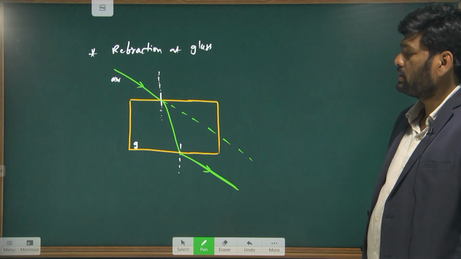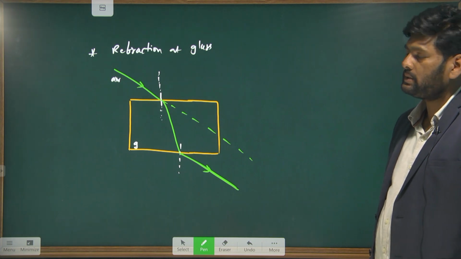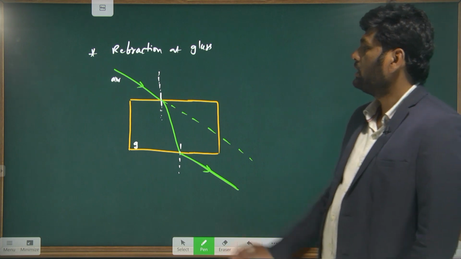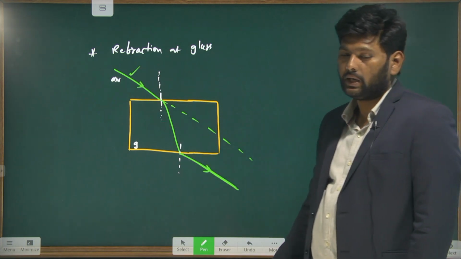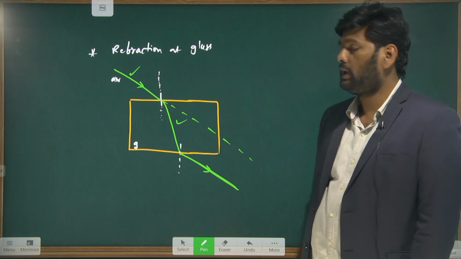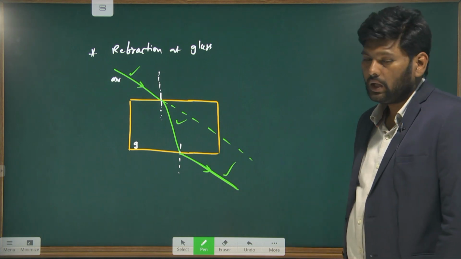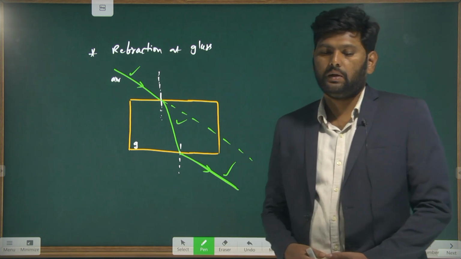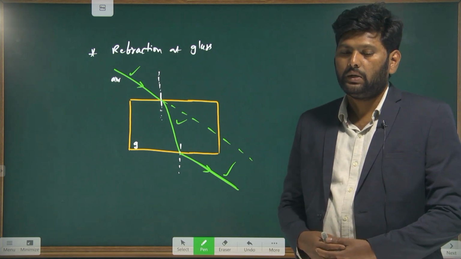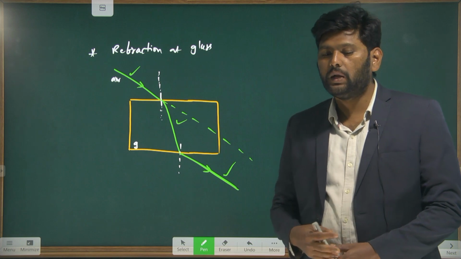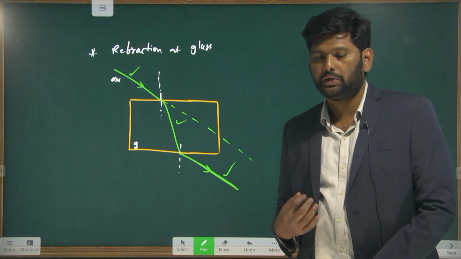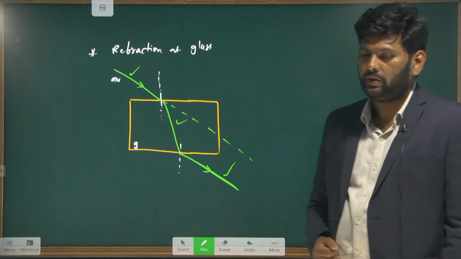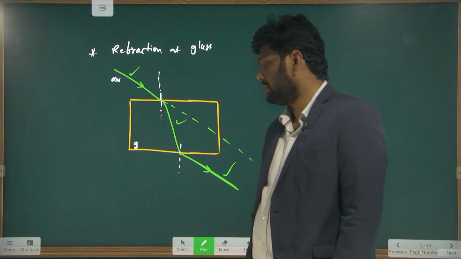So how many times does the refraction take place across the glass? Here 2 times. In that, this is called the incident light ray, this is called the refracted light ray, and this is called the emergent light ray. So this is what we have for your refraction chapter. Let's do now some problems related to this concept one by one. I'll share the problems for you.